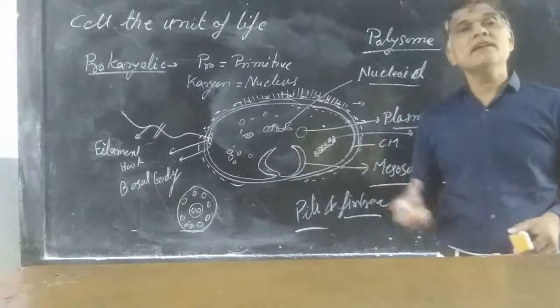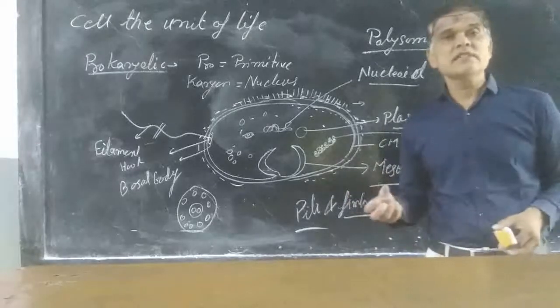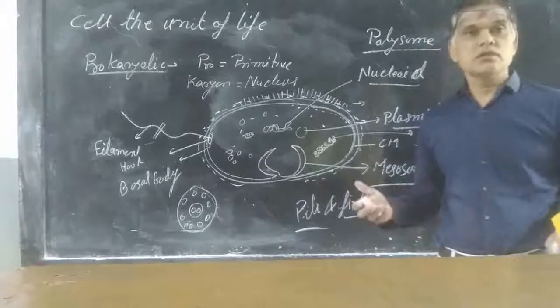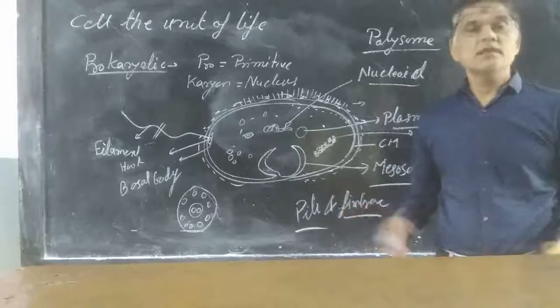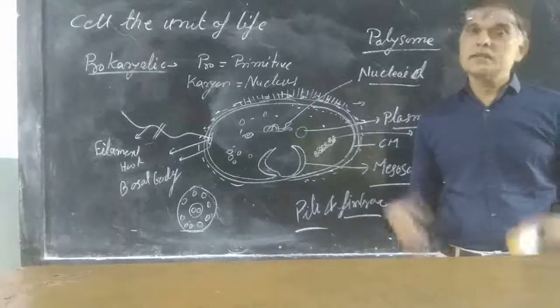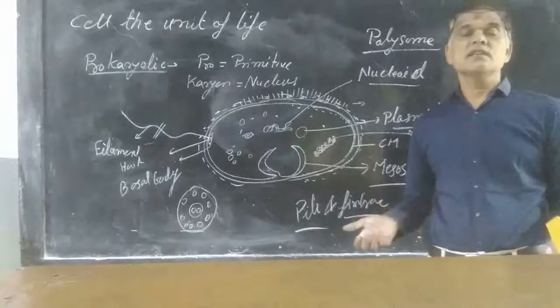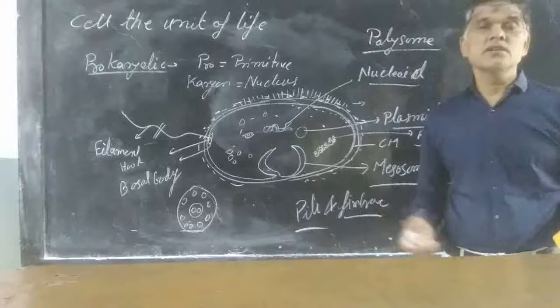So prokaryotic cells are very simple in structure, but they produce their new generation very fast. That's why there may be continuous changes in their genetic material or in their characteristic features.